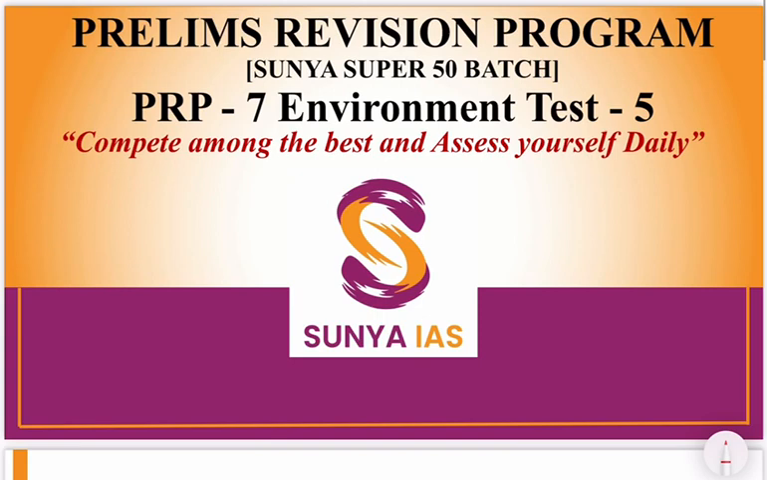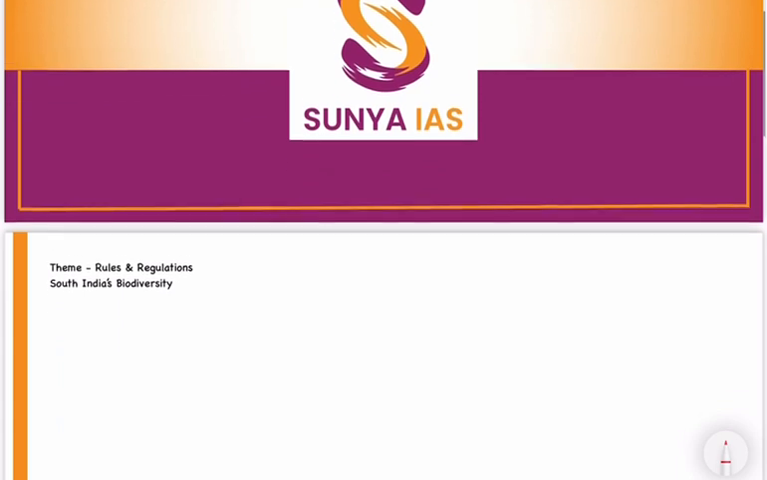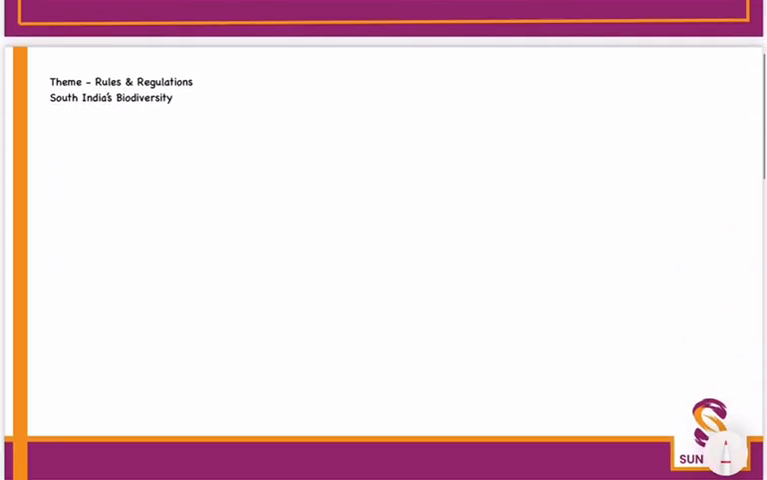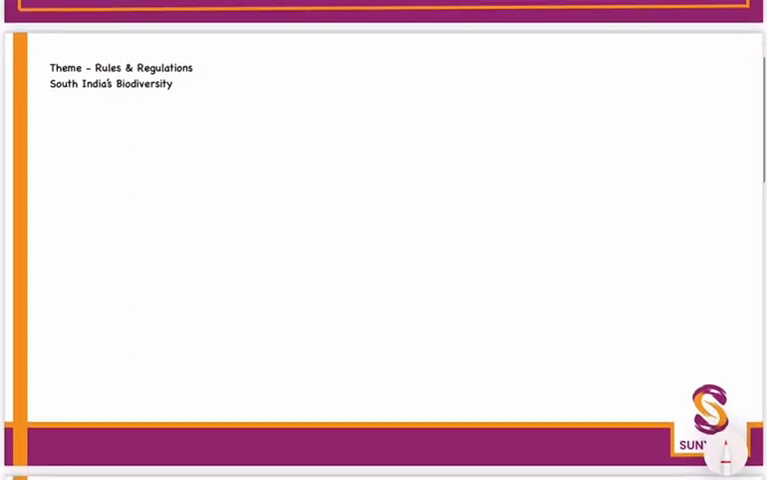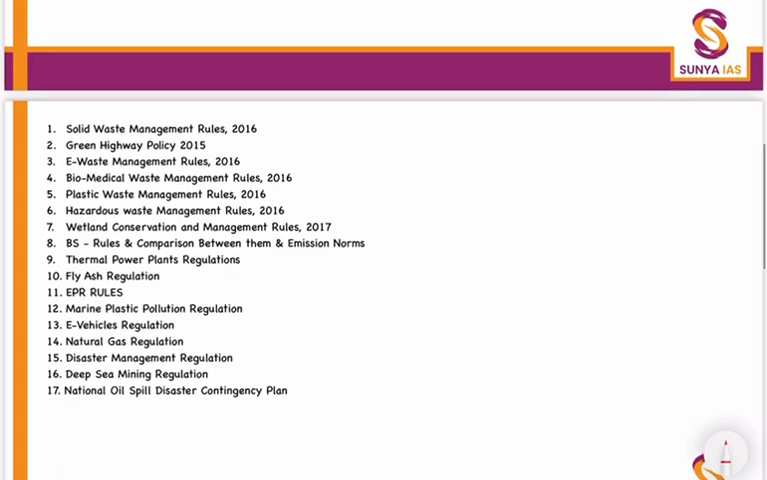So I hope that this weekend has been a little bit rejuvenating for you all, and you all have revised the first 4 tests of environment. So let's see what all we have to cover for test number 5. The basic theme is that we'll be covering the entire rules and regulations, whatever are necessary for this year's prelims. And with respect to biodiversity, our focus would be on South India's biodiversity. All right, so these are the rules.